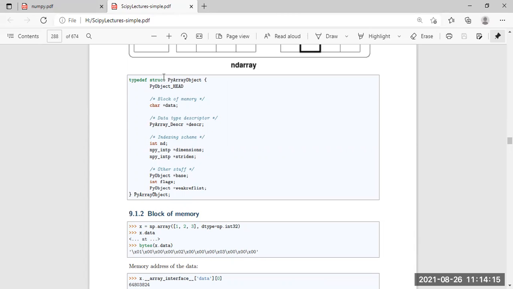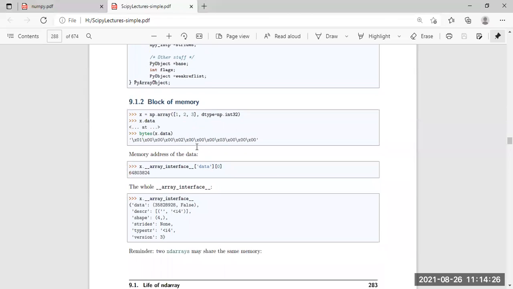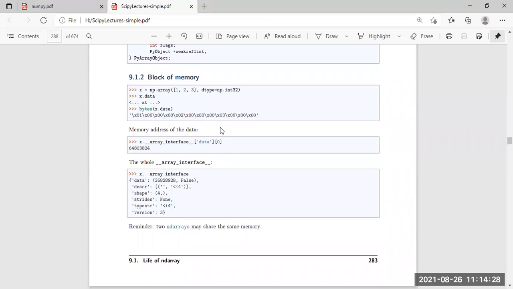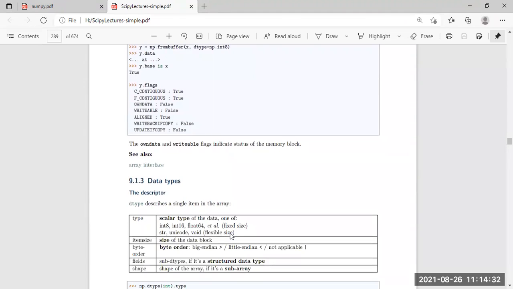So how to structure that? The typedef struct. Here a structure is actually implemented, the array object, then the PyObject head, char data, and the array of dimensions is there. A block of memory needs to be loaded, memory addresses need to be addressed here, and this type of total thing is presented here.